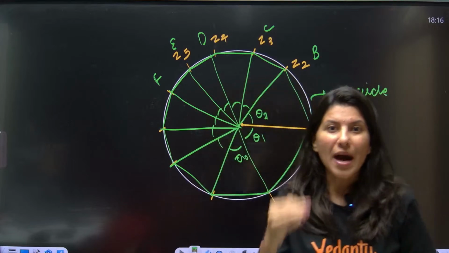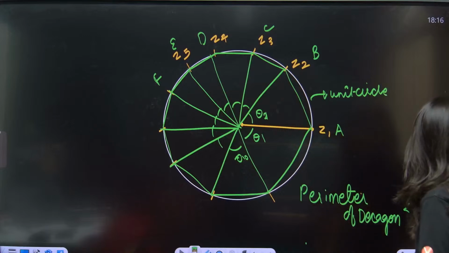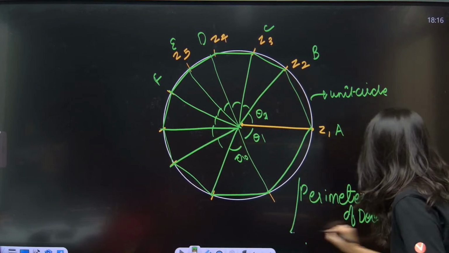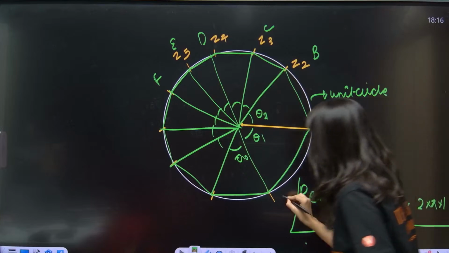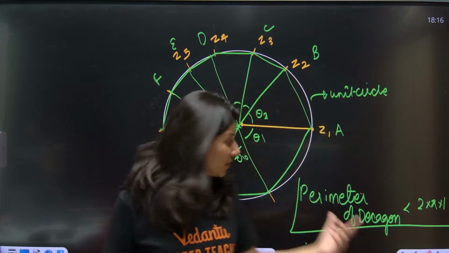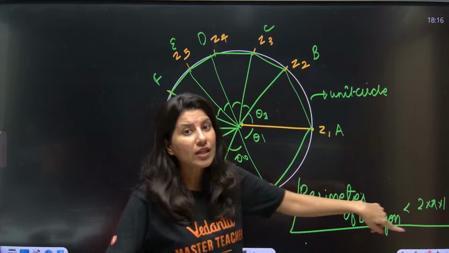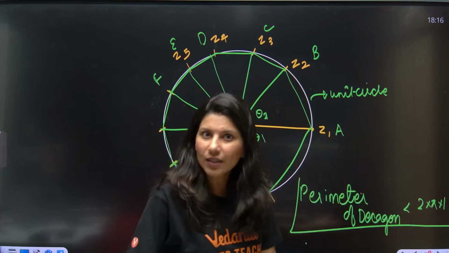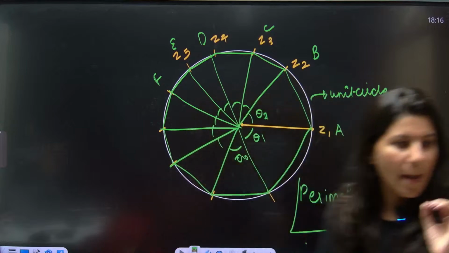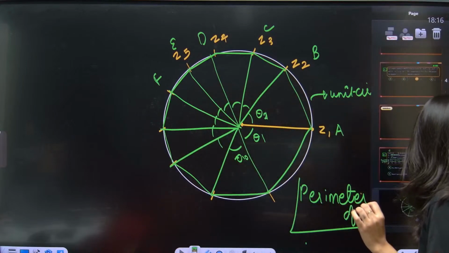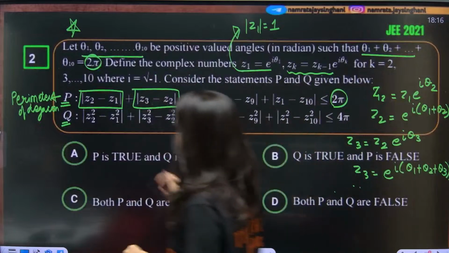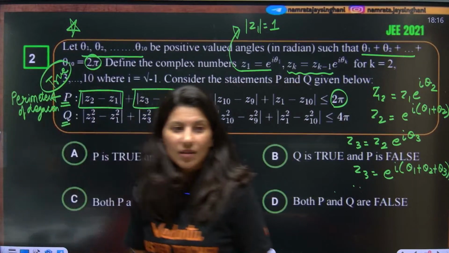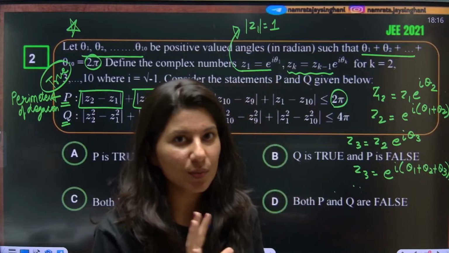Circumference is 2 pi r. So perimeter of decagon is less than 2 into pi into r, yes or no? So this is what P statement is trying to say, that perimeter of this decagon is less than or equal to 2 pi r. Is it true or not? So less than or equal to is a true statement. So P is true. Getting it? Understanding it? P statement is absolutely a true statement.